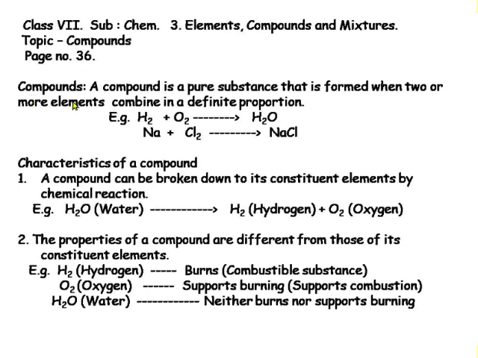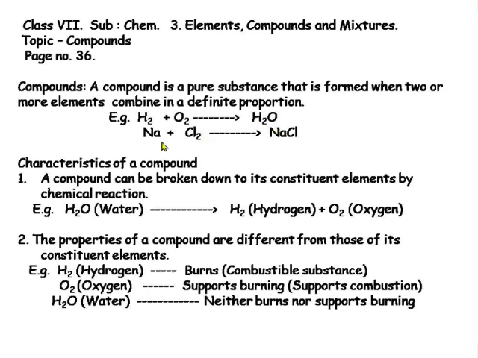What are compounds? A compound is a pure substance that is formed when two or more elements combine in a definite proportion. Let us understand this statement with the help of an example. This is an element hydrogen. This is another element oxygen. When these two elements combine, they form a different substance, water. Water is a compound and not an element because in water there are two different elements, hydrogen and oxygen.